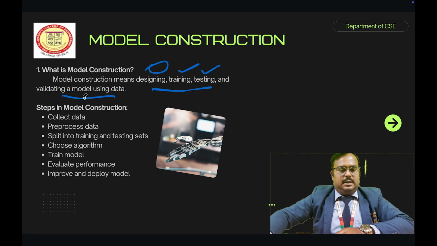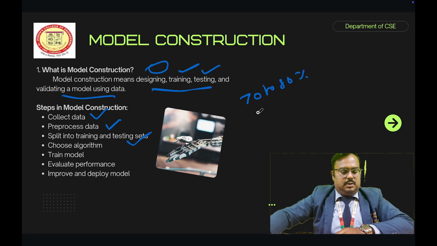Here we will discuss the steps in model construction. First we collect all data. After that we have to pre-process the data. Next, split into training and testing sets. Training set I already discussed. We will discuss that 70 to 80% is the training set, and 20 to 30% is the testing set, right?